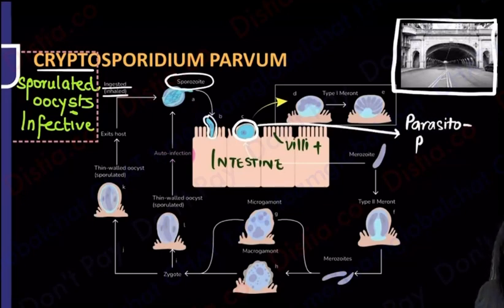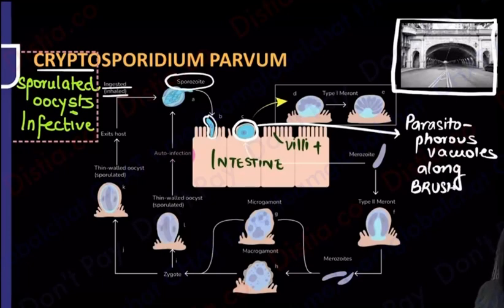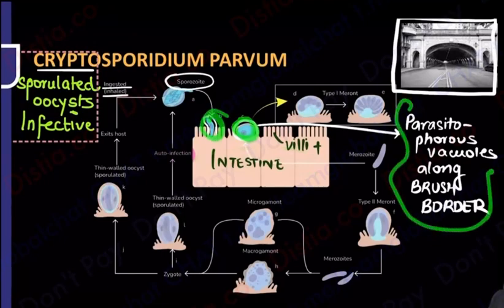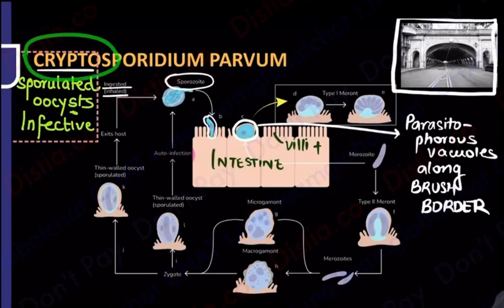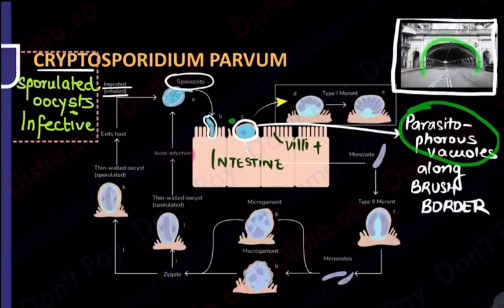parasitophorous vacuole. So they ask you which is the organism which is going to be present in the parasitophorous vacuoles along the brush border of the intestine. Means it's not going to go inside the cells over here. It's going to hide over here in a tunnel. This is a previous year question. NEET, FMG, INI-CET, every exam has asked it. Crypto is cryptic. It's hiding in some tunnel. Okay, so remember, it's a parasitophorous vacuole. This tunnel is a parasitophorous vacuole, and that is going to be along the brush border.